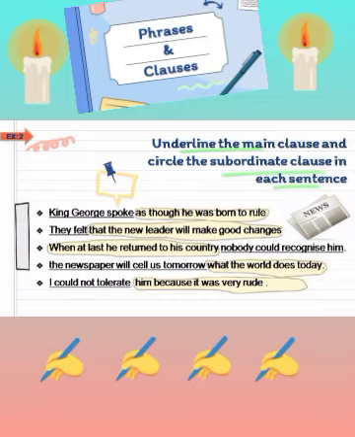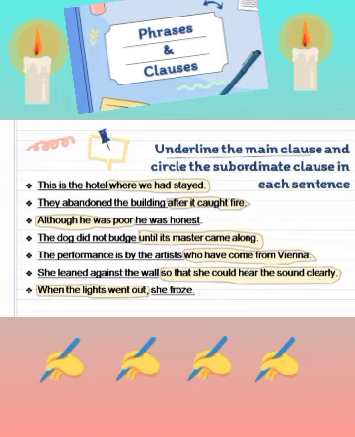Now look into these sentences. The circled groups of words are main clauses and the underlined groups of words are subordinate clauses in each sentence. First, do this exercise in your textbook without looking at the video and then try to understand better which is the phrase and clause in the sentences. Then check your answers to see whether you have understood phrases and clauses.